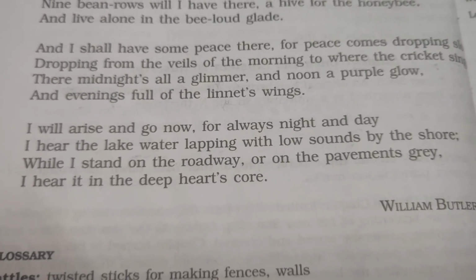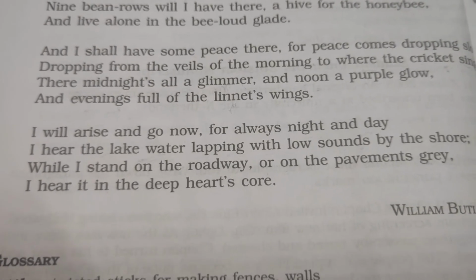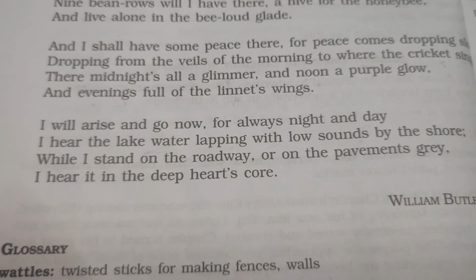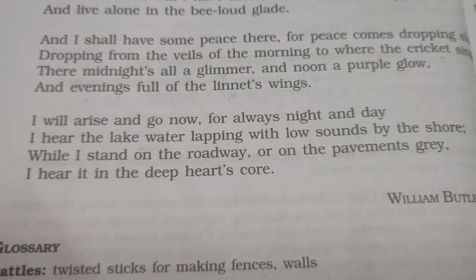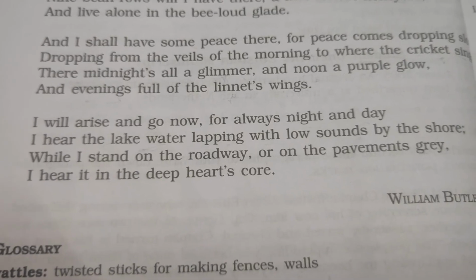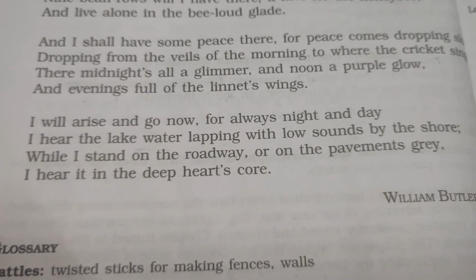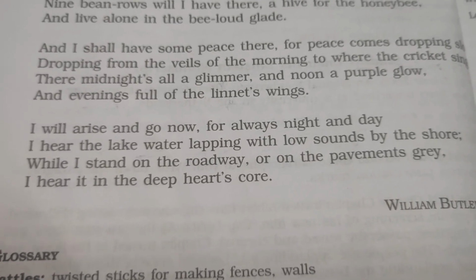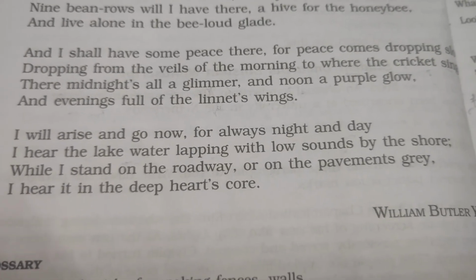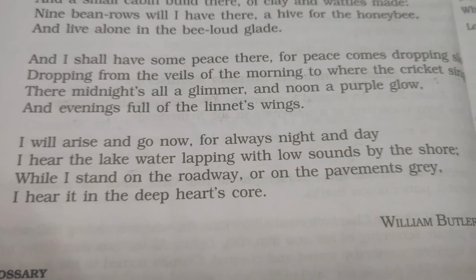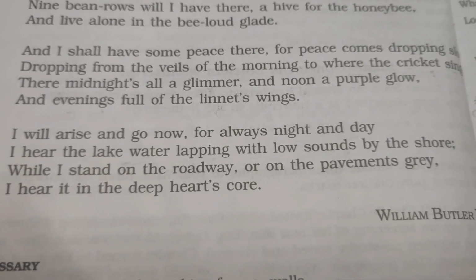I hear it in the deep heart's core. And the poet will be hearing this. He will be listening to this not only through his ear holes, but also in his heart, in his deep core, from the inside of his heart.